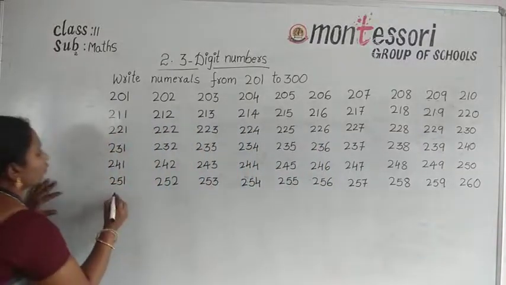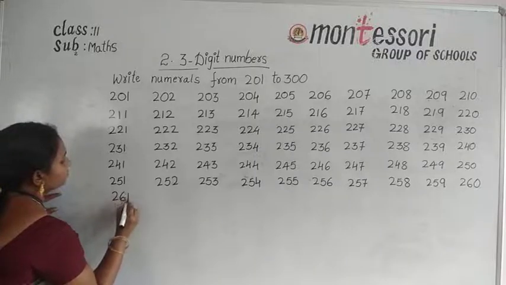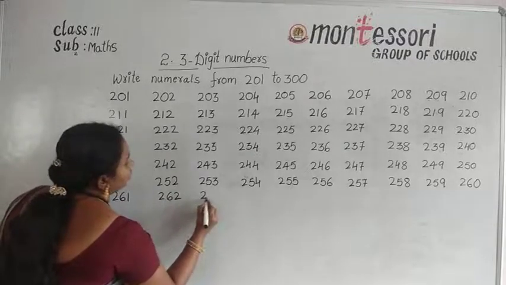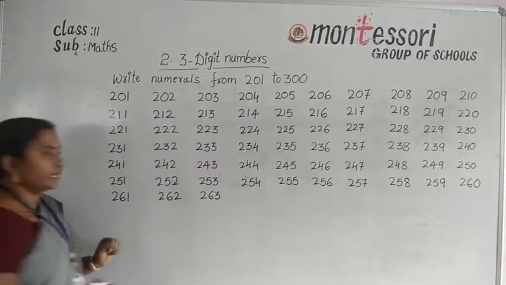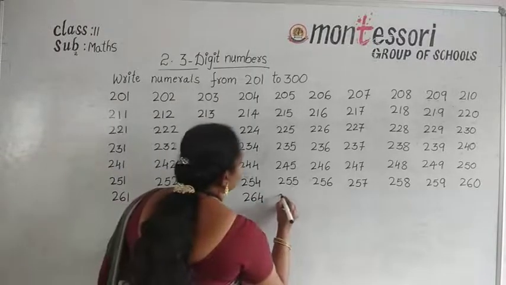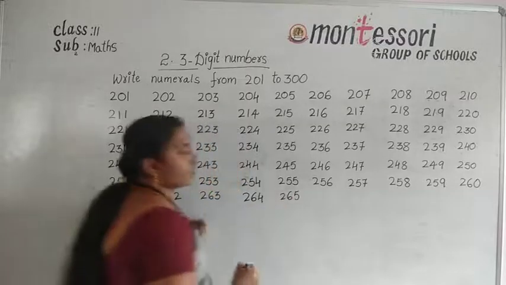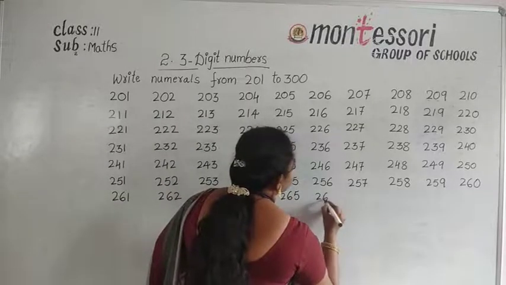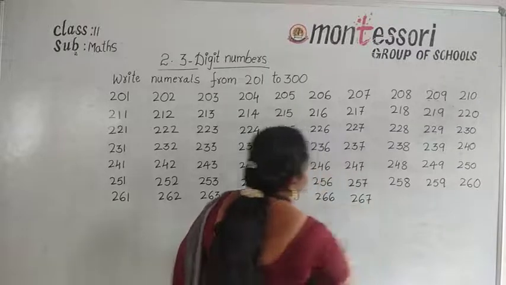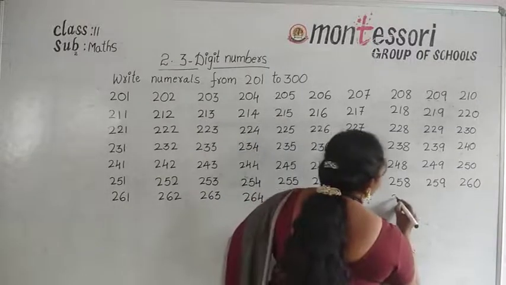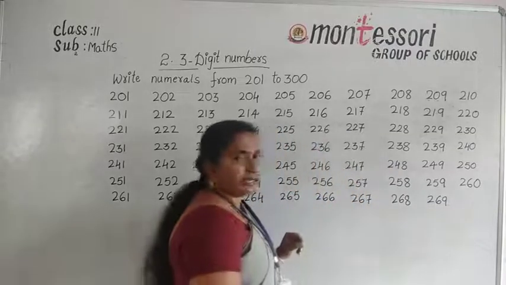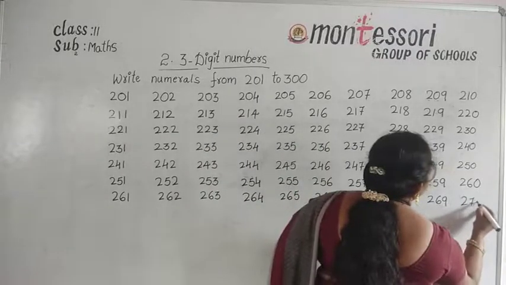Okay, now we start with 261, and next 262, 263, 264, 265, 266, 267, 268, 269, and next number 270.